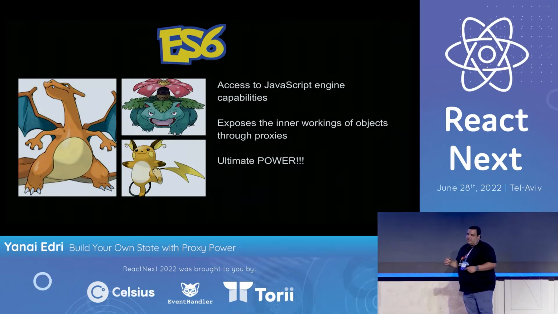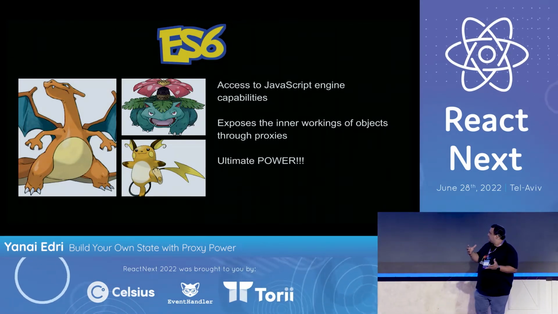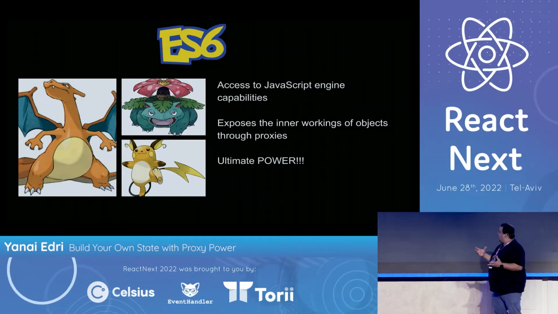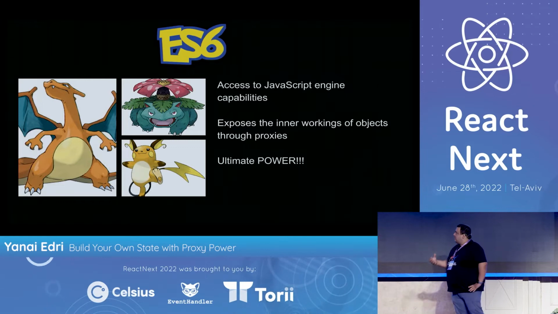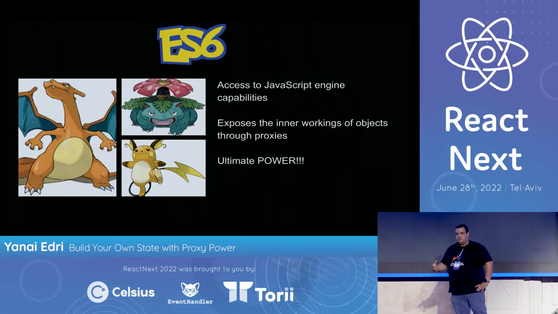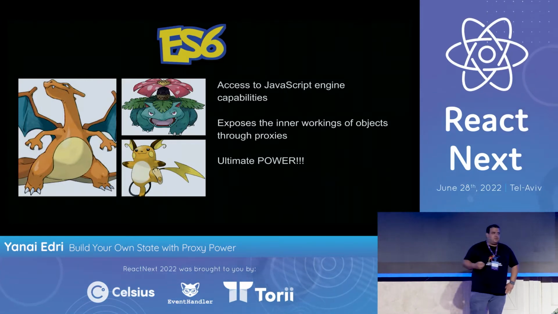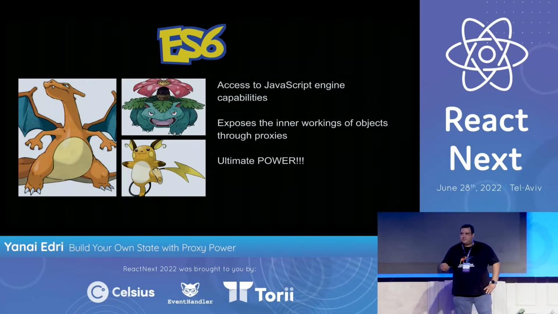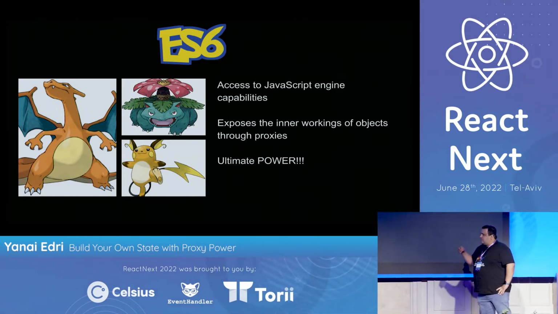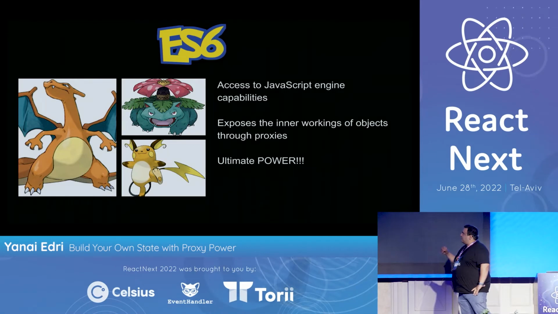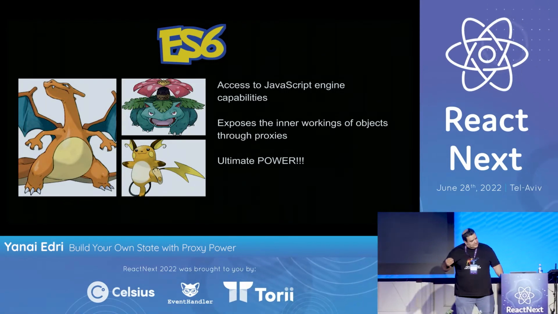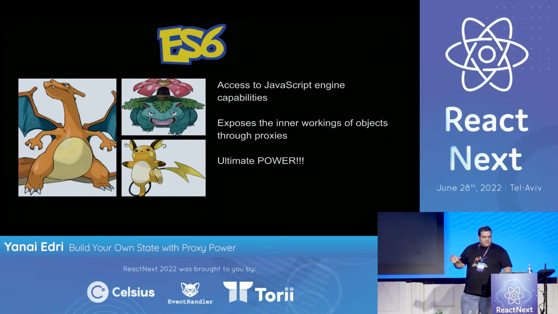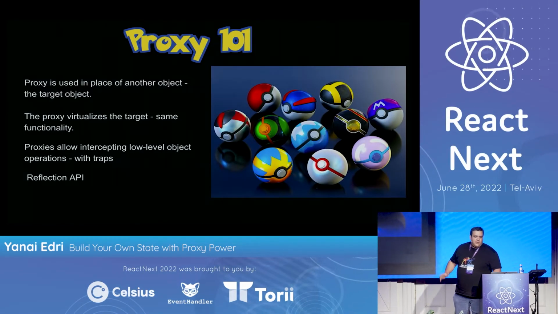Proxy is an interceptor. A proxy is a wrapper for a target object and gives us the same object with the same functionality, but we have the capability to intercept the low-level engine behavior, which until now only the JavaScript engine could do. How can we do that?